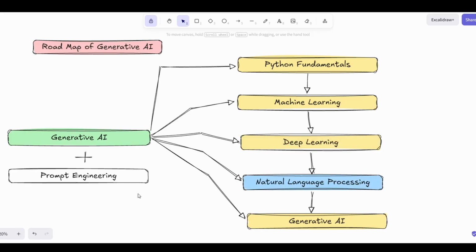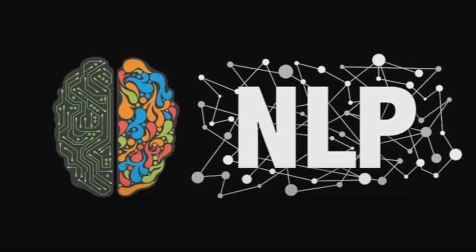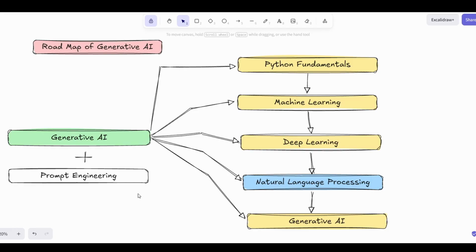The fourth topic is natural language processing. Natural language processing tells us how AI processes text and how to give text to AI. We will discuss deeply NLP basics, NLP libraries, vector techniques.